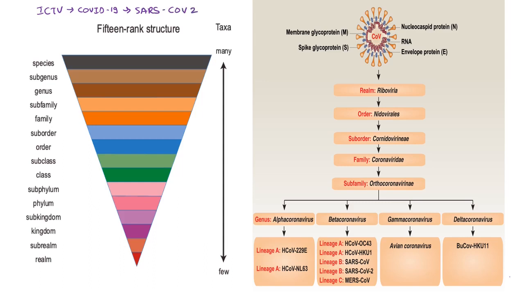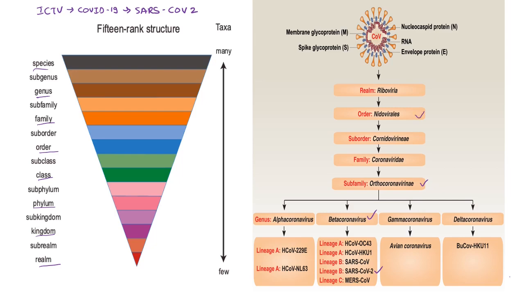The taxonomy of viruses consists of a 15 rank structure, for your information, which starts with the realm, then kingdom, phylum, class, order, family, genus, and the species. SARS-CoV-2 is the species, of the genus beta coronavirus, the subfamily of which is Orthocoronavirinae, then of order Nidovirales.